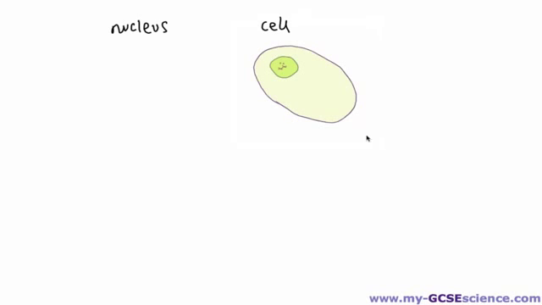And the cell, the next largest structure, would then actually reproduce itself as we've discussed, and that could then go on to produce tissues as we've discussed in the previous video, and that can then go off to make organs and organ systems. Okay, so that's just to give you an idea of the different size, or the order of size of the different structures that we've been referring to over the last couple of videos.